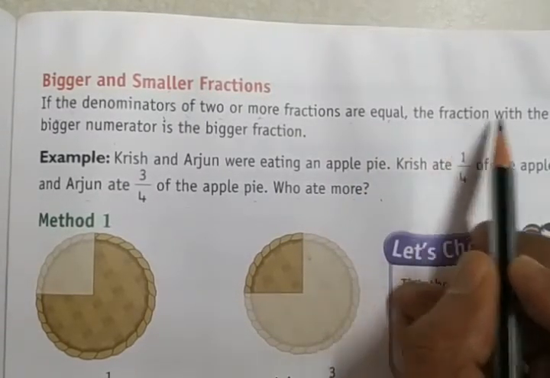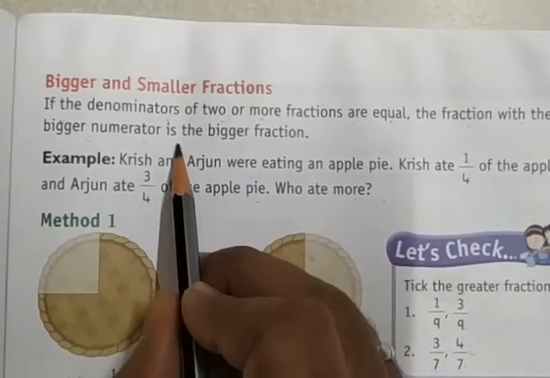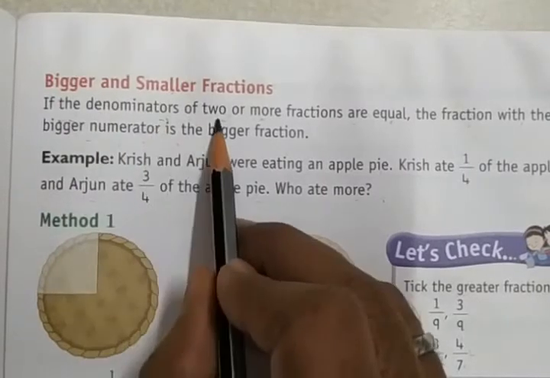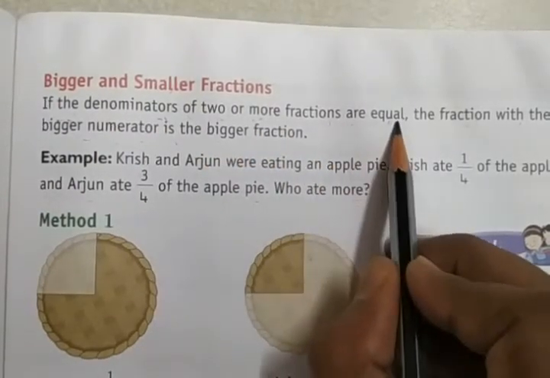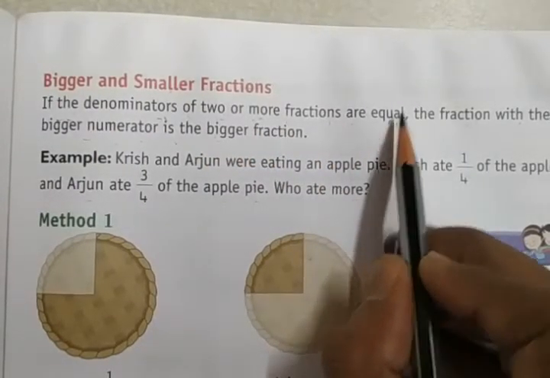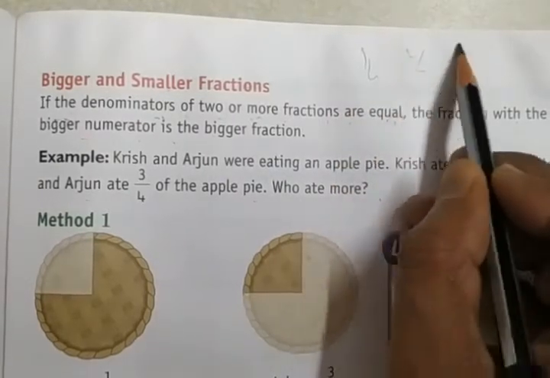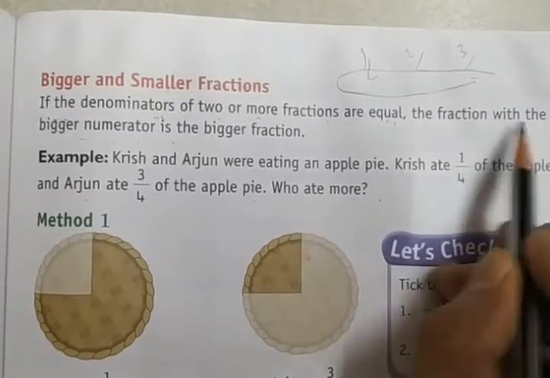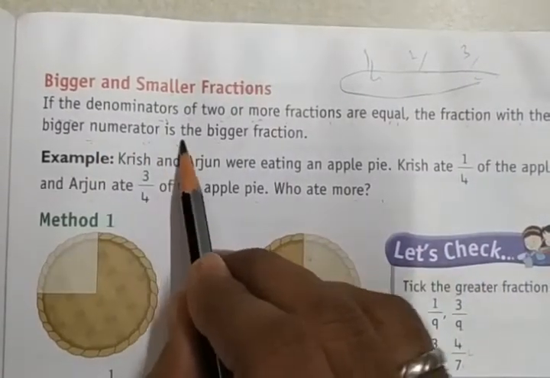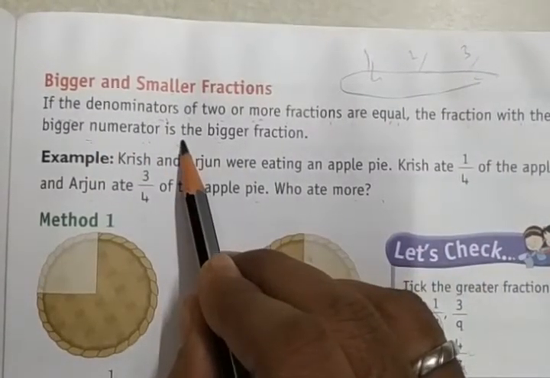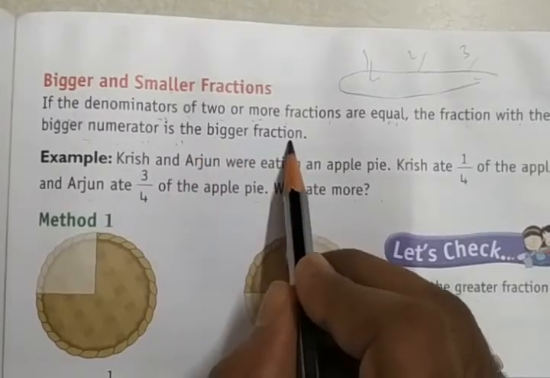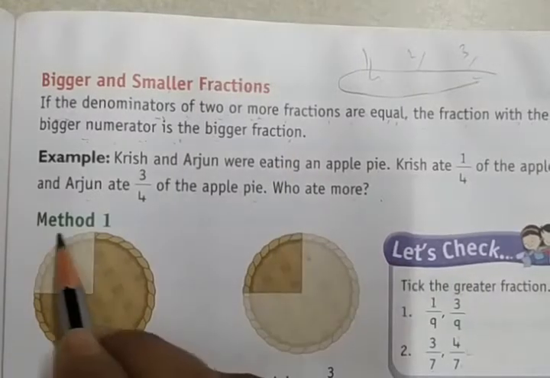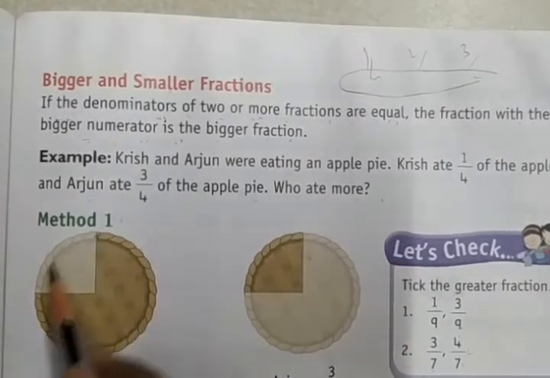The fraction with the bigger numerator is the bigger fraction. If the denominators of two or more fractions are equal, like 1/4, 2/4, 3/4, the denominators are all equal, so the fraction with the bigger numerator is the bigger fraction. Bigger numerator is the bigger fraction. Right? Method 1. So this is the one whole.